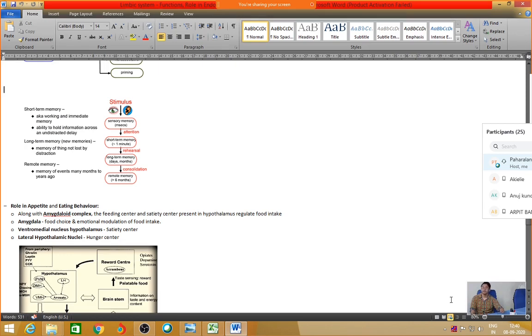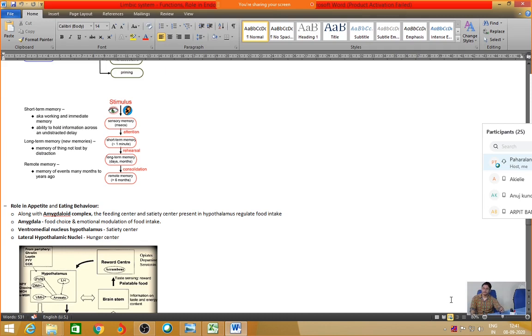So the amygdala, in this particular regard, is important for deciding our food choice and the emotional modulation of food intake, while the ventromedial nucleus of the hypothalamus and the lateral hypothalamic nuclei regulate the food intake. That means the emotional part of food intake is handled by the amygdala, while whether you take that food or not will be decided by the hypothalamus. Two parts in the hypothalamus.